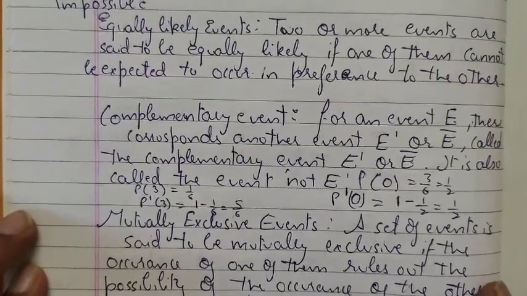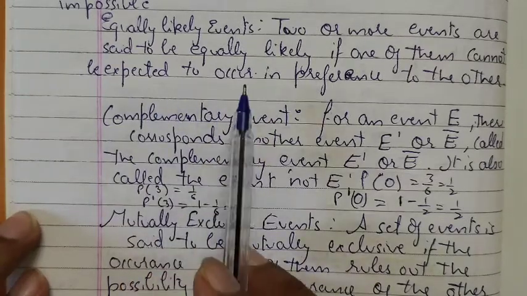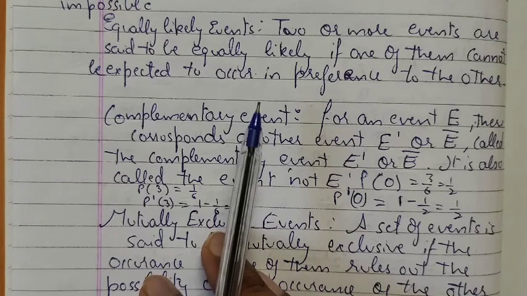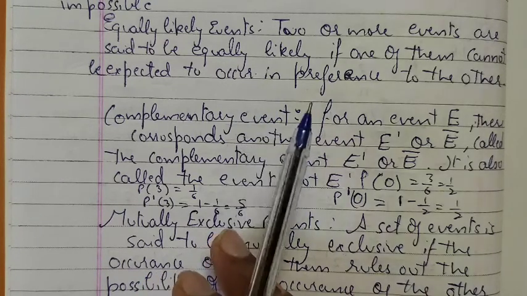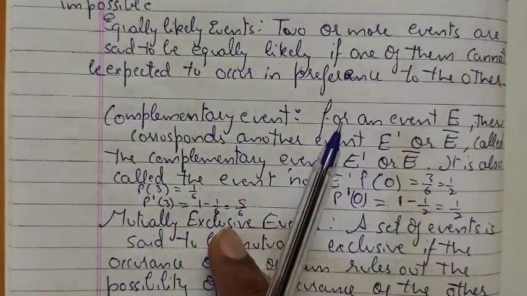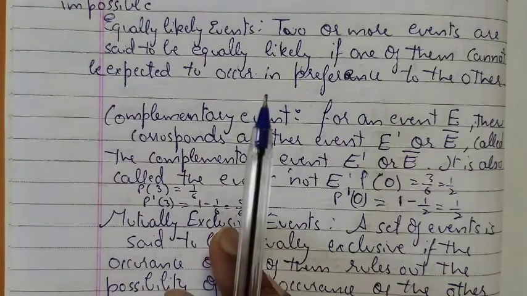In this video we are going to discuss a few more types of events. So first is equally likely events. Equally likely means if an event has equal chances to occur. For example, if we throw a die, each and every face has equal chances to occur. So 1 has equal chance to occur, 2 has equal chance to occur. So those events are called equally likely events.